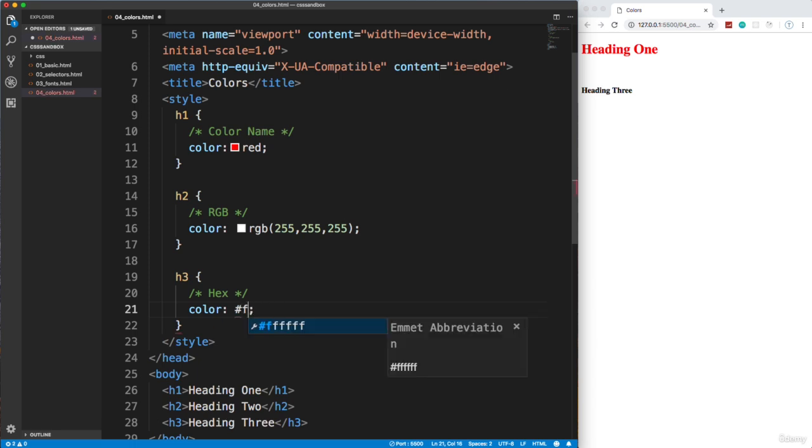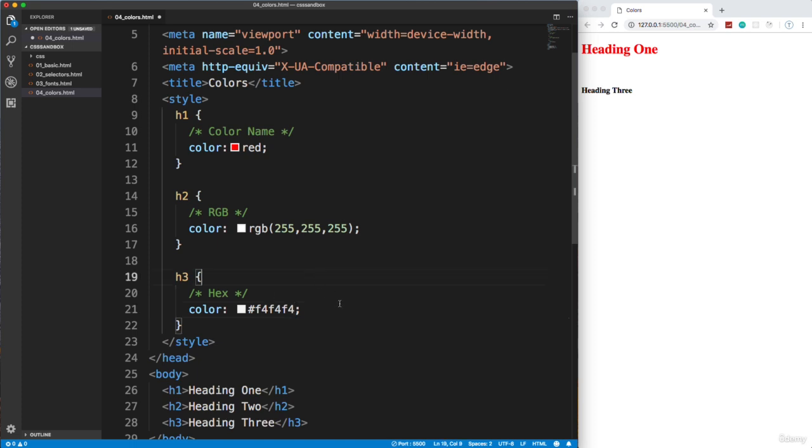Same thing if we do F4 3 times. That's going to be some shade of gray. If we do E3, that'll be a shade of gray. As you can see, it's very light. So some common ones that I use are 333, which is almost black. It's a really dark gray. I think it's cleaner than using jet black, so I use it a lot for backgrounds. If I want a light background, a lot of times I use F4, like that. So those are just some of the ones that I keep in mind.